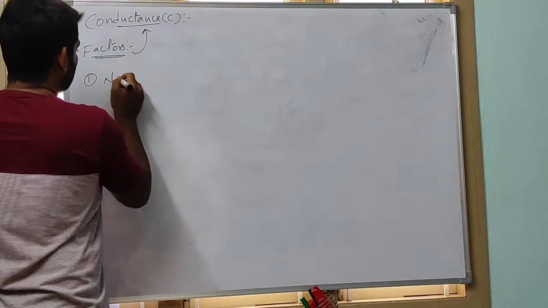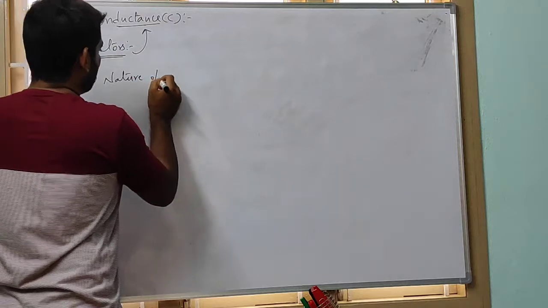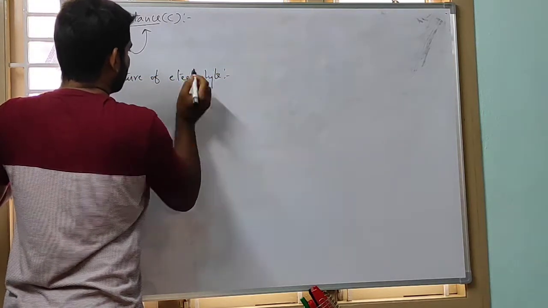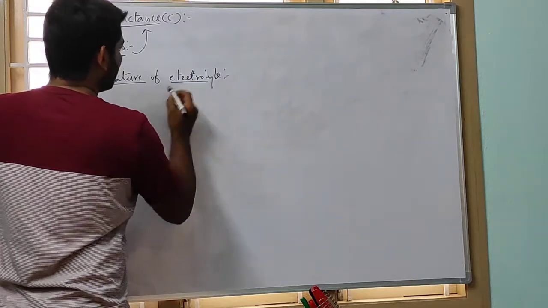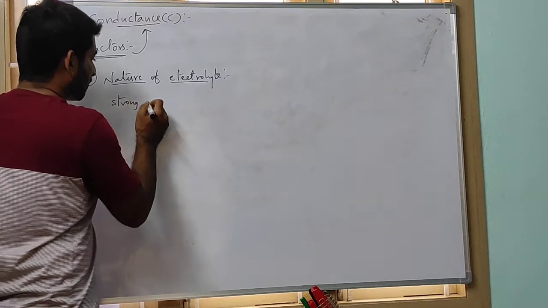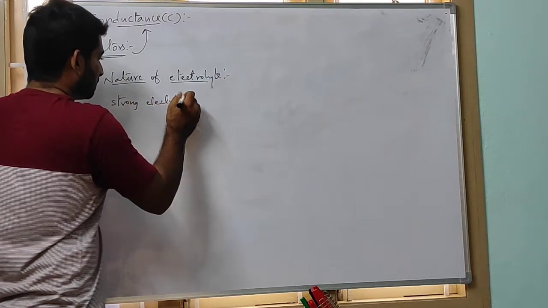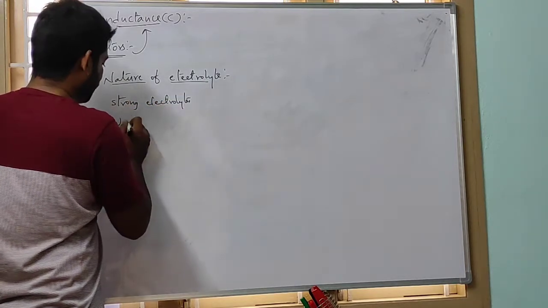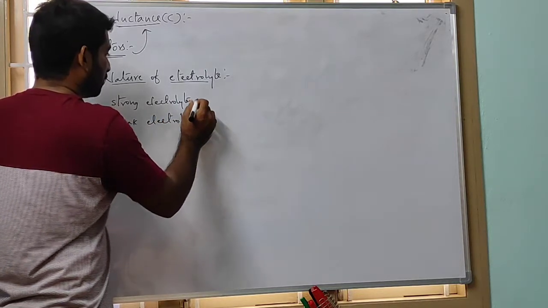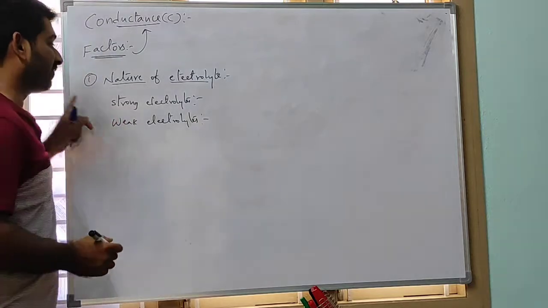First one is the nature of the electrolyte, that means strong electrolytes and weak electrolytes. I already told you what is meant by strong and weak electrolytes.